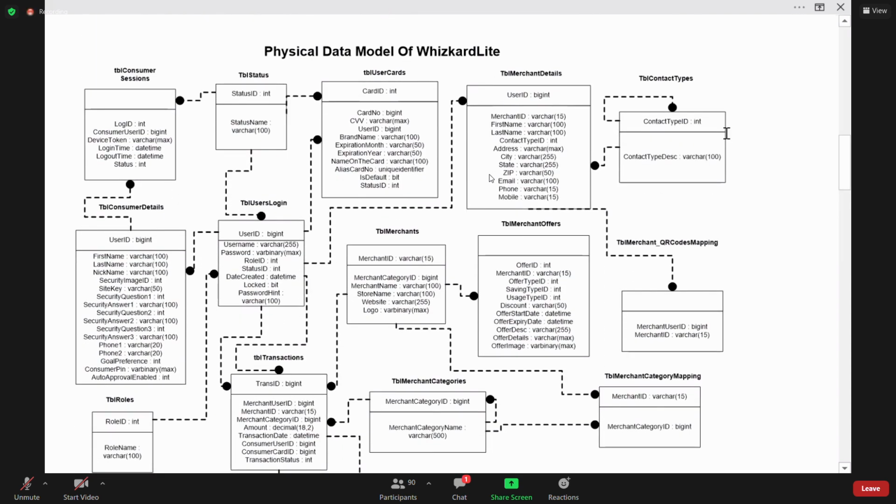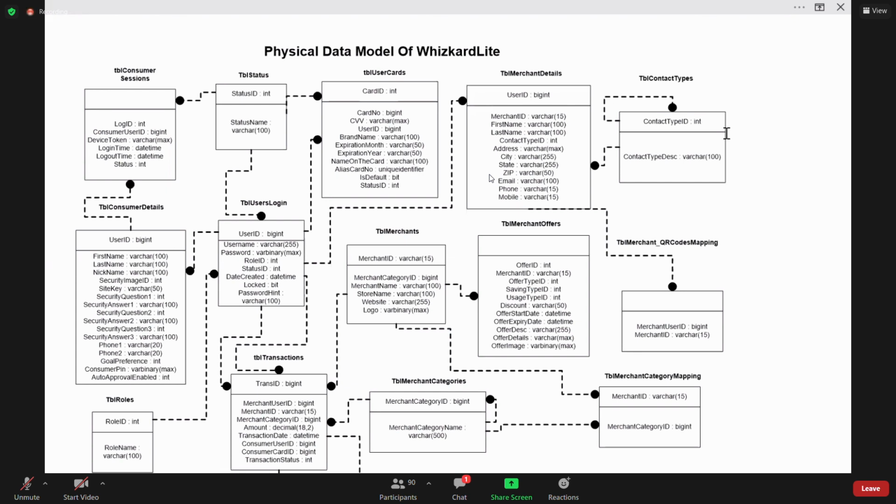In the physical model, we identify what data needs to be stored for every module. That means table name, field name, data type, what type of data needs to be stored, everything we identify. This is the physical model, where table names, field names, and data types are all there. Now a review team will review this. They will verify that we are not missing any field, not mismatching any data type, and not adding any additional fields.